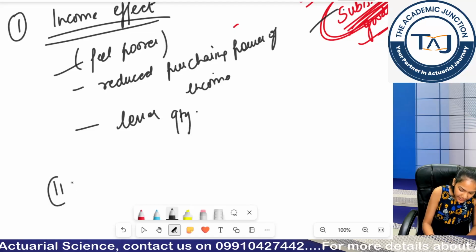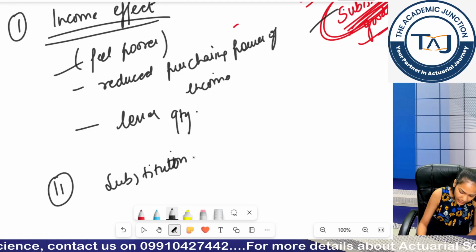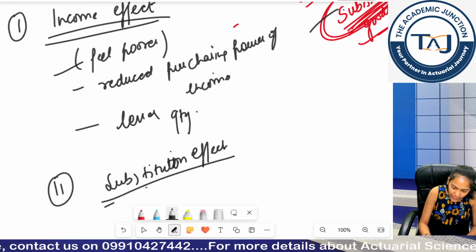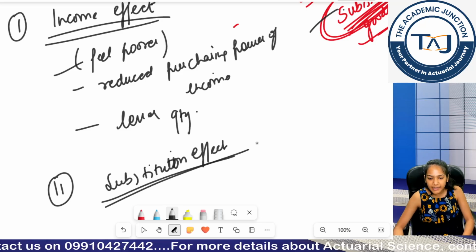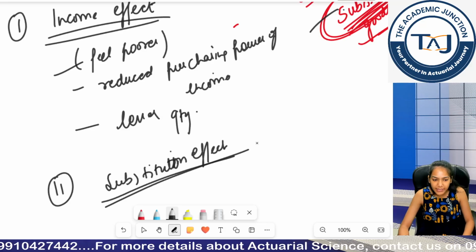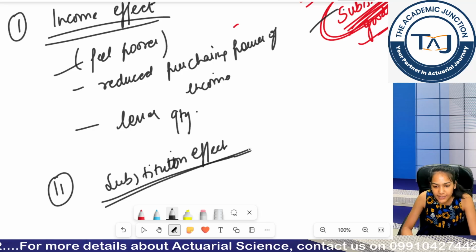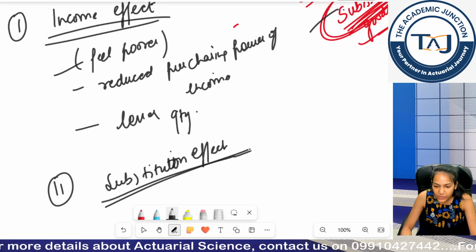The second reason is substitution effect. For example, the prices of cars have increased. So what will you think?